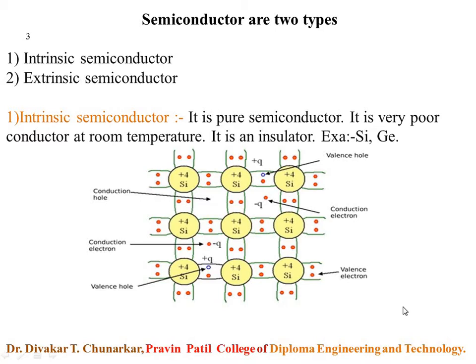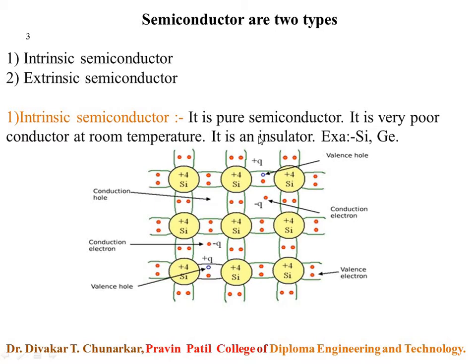These semiconductors are of two types. Number one, intrinsic semiconductor. Second, extrinsic semiconductor. First we explain intrinsic semiconductor. Intrinsic means pure, so an intrinsic semiconductor is a pure semiconductor and a very poor conductor at room temperature, like an insulator.